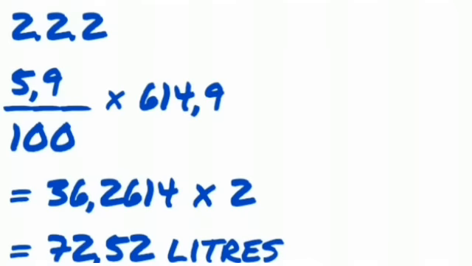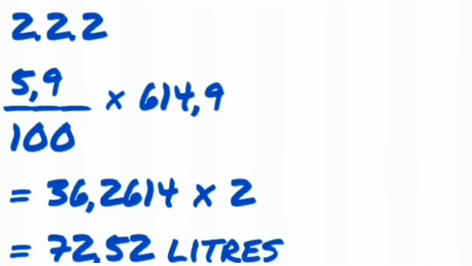So we start by taking the consumption of 5.9. That's what it consumes per 100 kilometers. So we divide those two amounts by each other, the 5.9 and the 100 kilometers, and then we multiply everything with the total distance that we need to travel. Remember, the 614.9 is the distance of just going or just coming back.